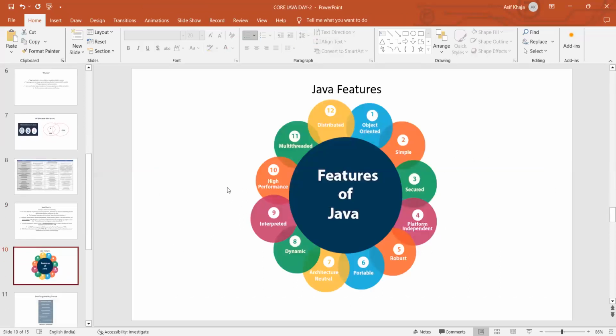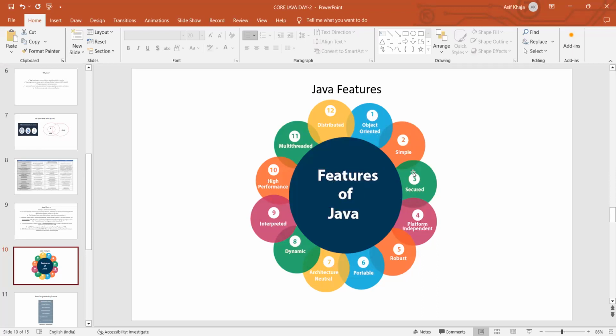Now, what are the features of Java? Java is an object-oriented programming language. That is the first feature. Because of this, it became more highlighted. And it is a very simple programming language, highly secured also because of its features.